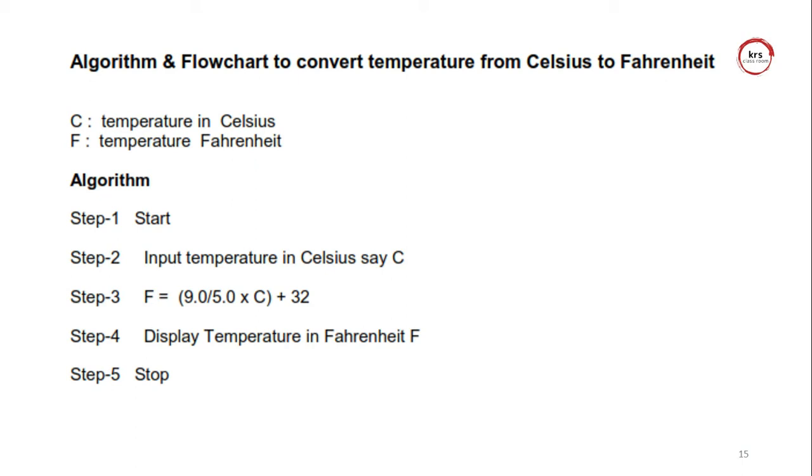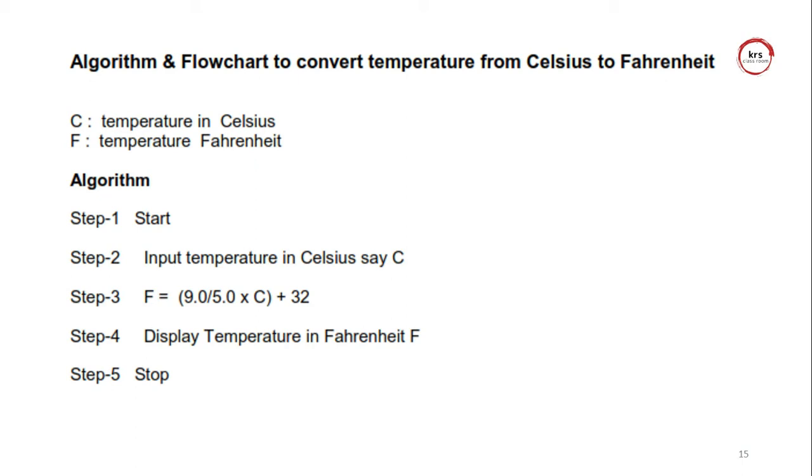Then I start with step 1, start, and finally step 5 is stop. In between I want to read the variable Celsius, C. So read the C value, and F equal to, that is a mathematical calculation to convert Celsius to Fahrenheit.